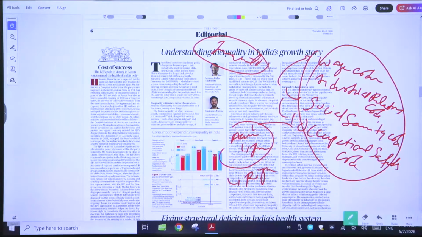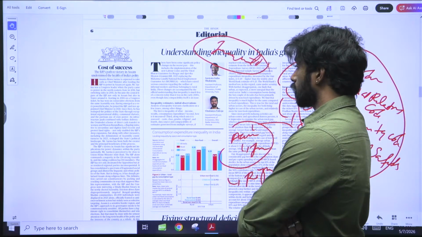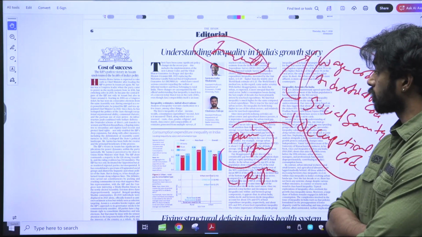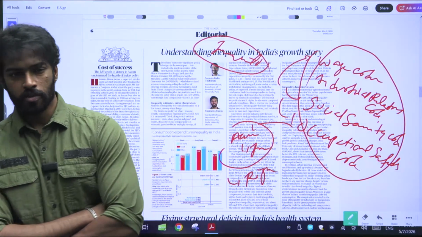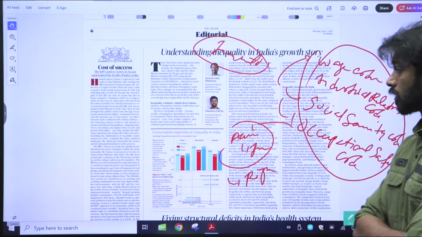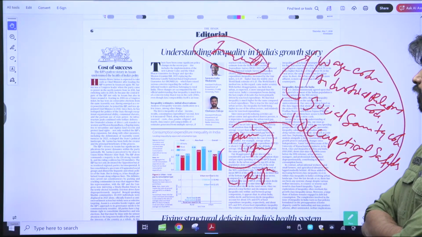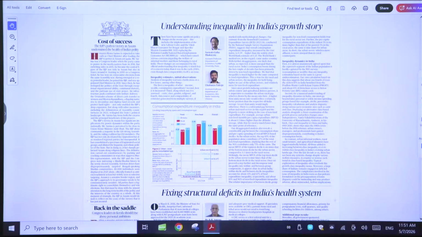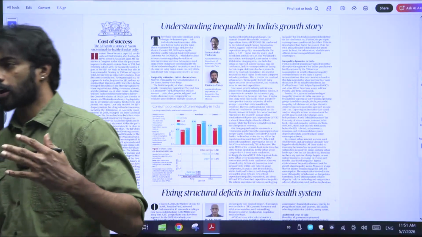Then it is also saying that the Viksit Bharat Guarantee for Rozgar and Ajeevika, which is replacing MGNREGA, has raised serious concerns regarding the welfare of informal workers and those belonging to rural areas, because some changes have been made in this policy. Due to these policies, less importance is given to informal workers. Other than that, there is a constitutional obligation on states to protect all the rights of the workers.